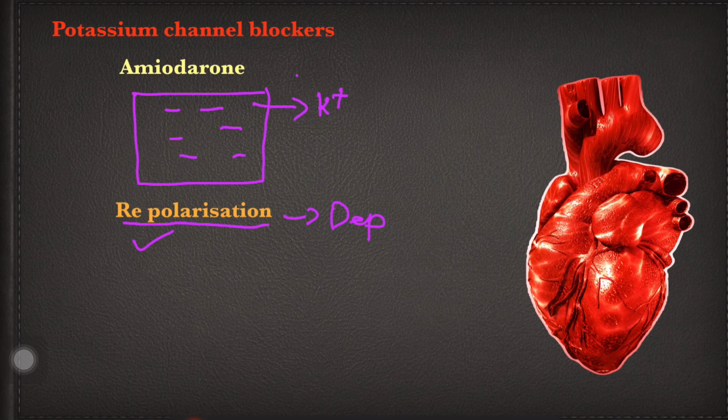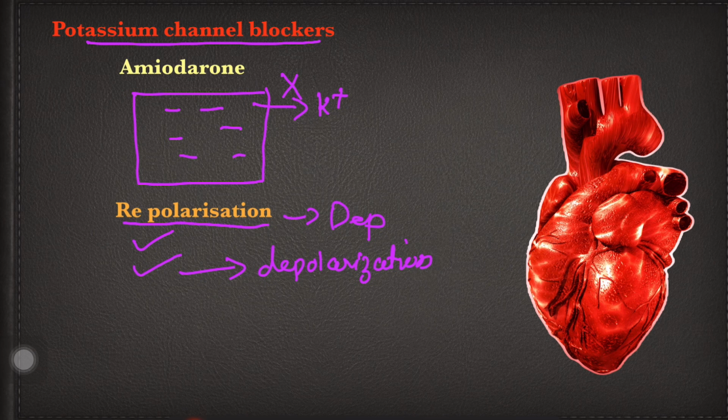By preventing this outflow of potassium ions, by giving potassium channel blockers, we are actually delaying the repolarization and thereby delaying the depolarization also. That's what we need. We need to delay the depolarization to control arrhythmia. By blocking the potassium ion, we are delaying the repolarization and eventually delaying depolarization.